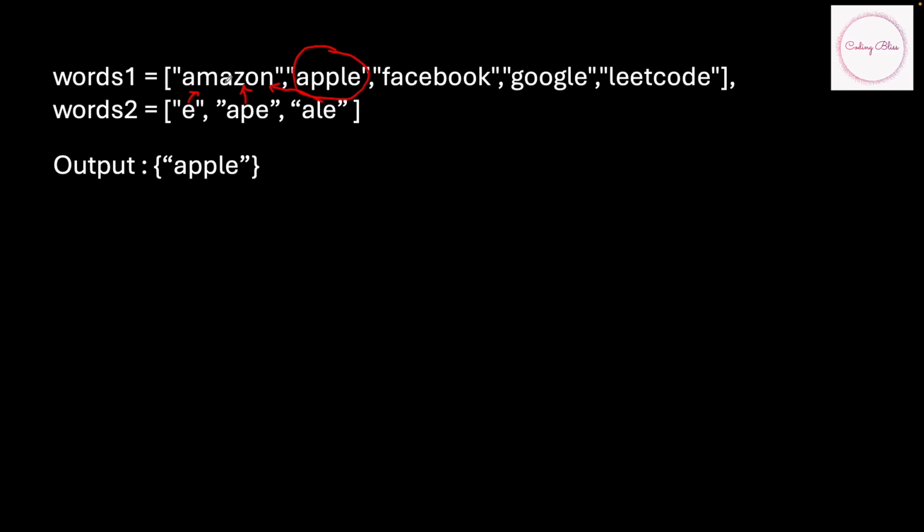But now if you see, whatever approach we mentioned means we will have to run an algorithm of time complexity O(n * L1 * m * L2). The reason is, assuming n is the number of strings in words1 and L1 is the length of those words, and then m is the number of words in words2 and L2 is its length, because you will have to run a loop within a loop. Now the question is, is there some better way to handle this?